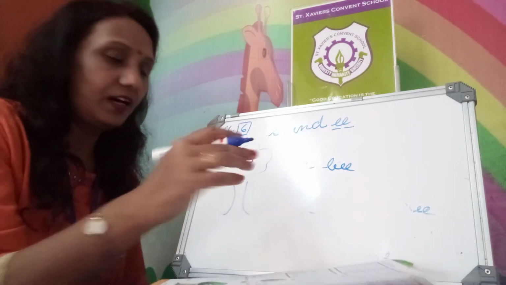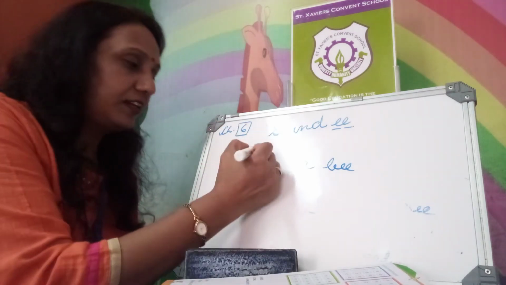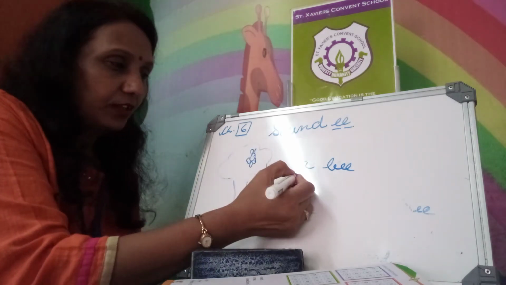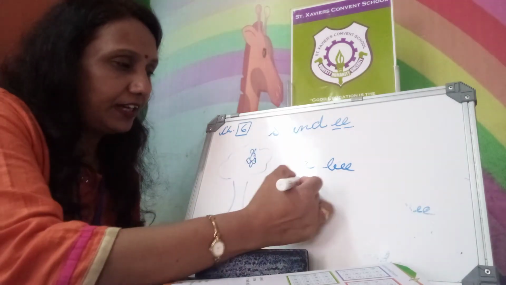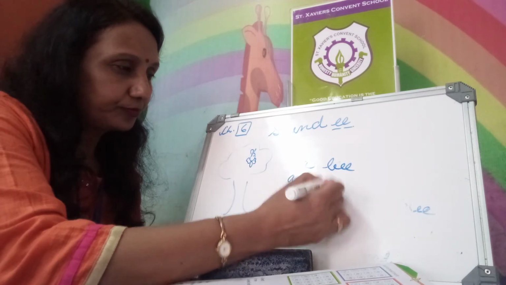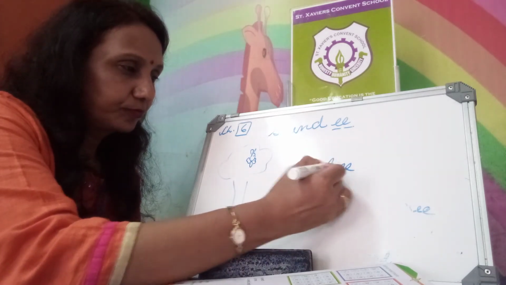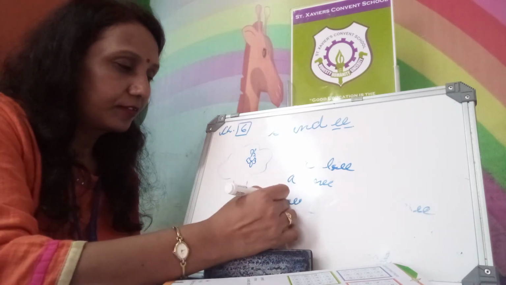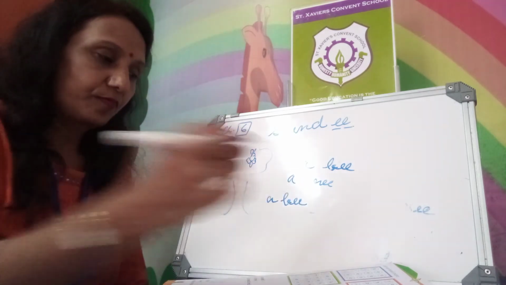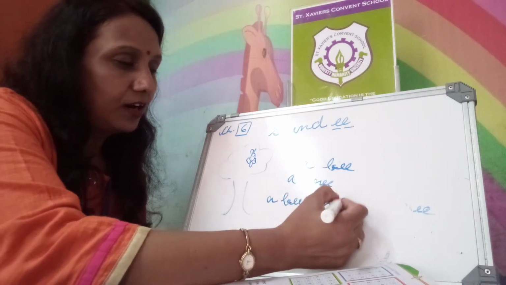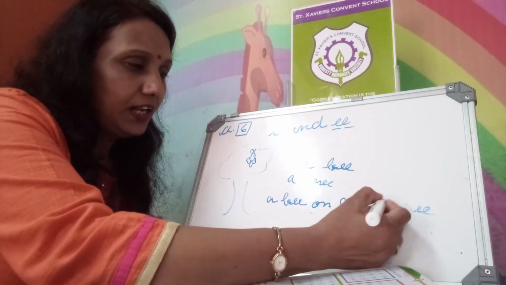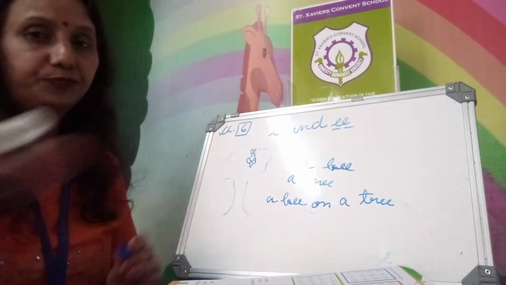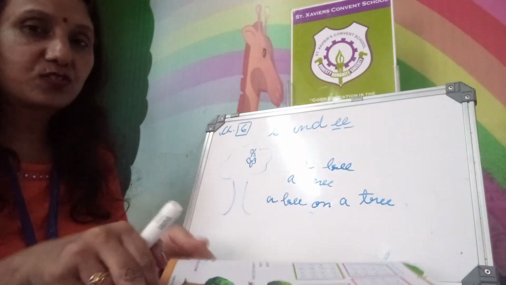This bee is where? On a tree. A bee on a tree. A bee is where? On a tree.